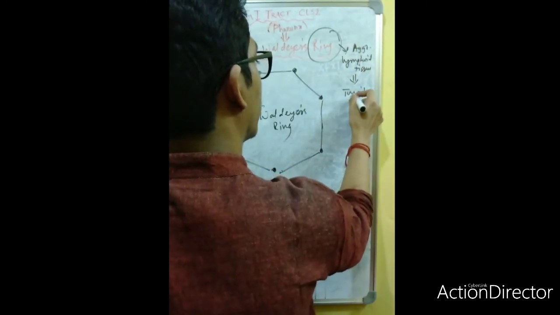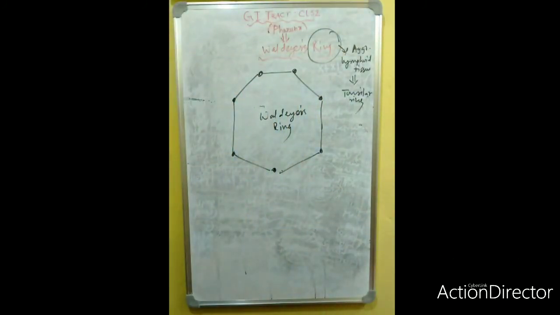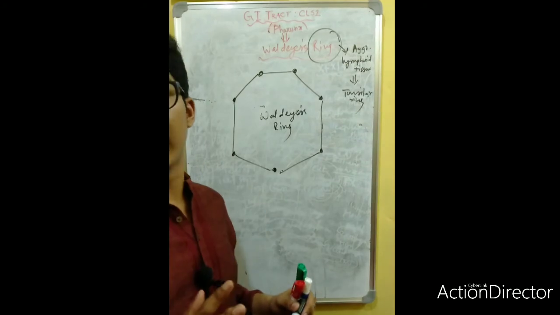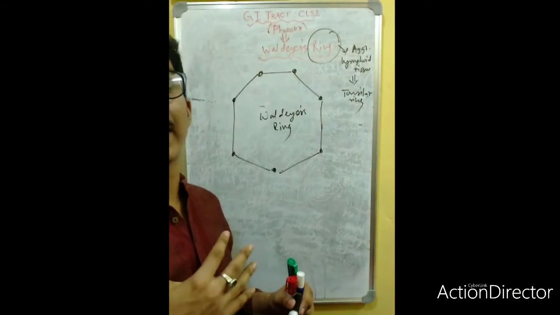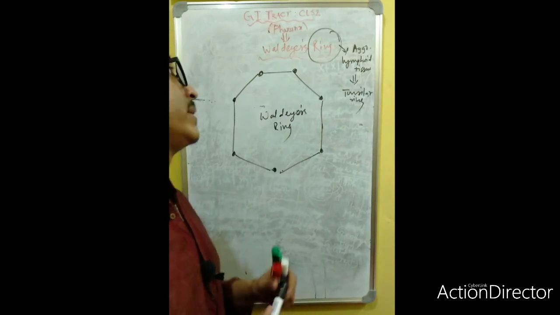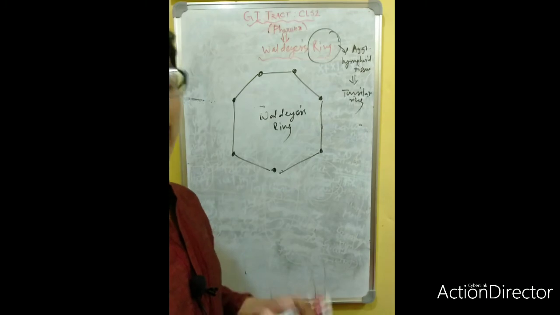Now, what is the function of the tonsil? The tonsil is the first line of defense in our body. Whenever there is any opening in our body, suppose the oral cavity, this is the opening, you inhale the air. In the air, some germs are also present. So to destroy these germs, on the tongue there is a tonsil, the lingual tonsil.